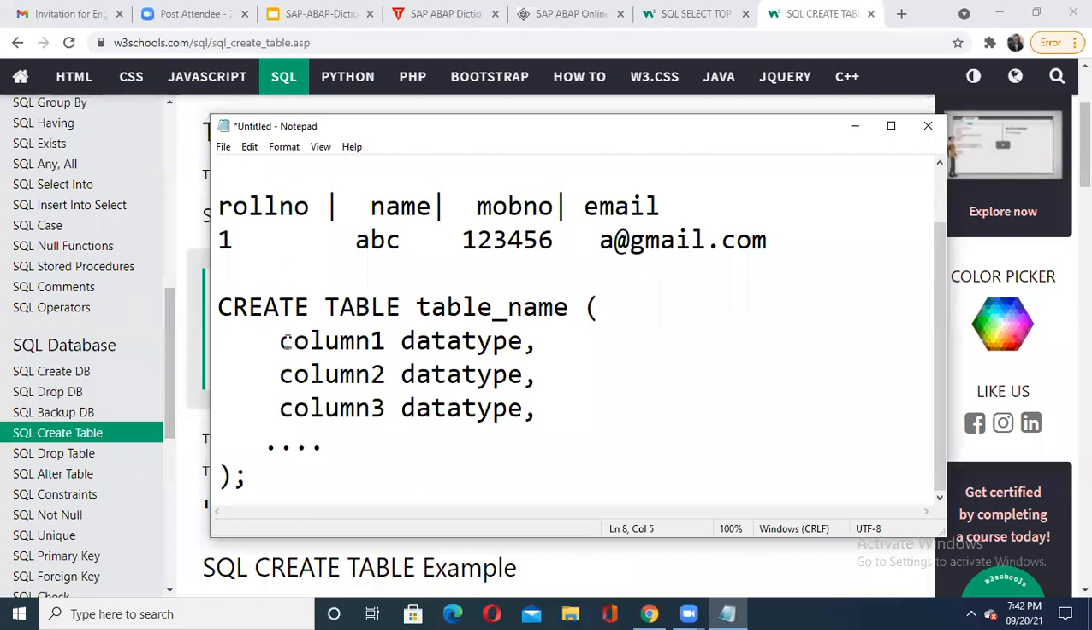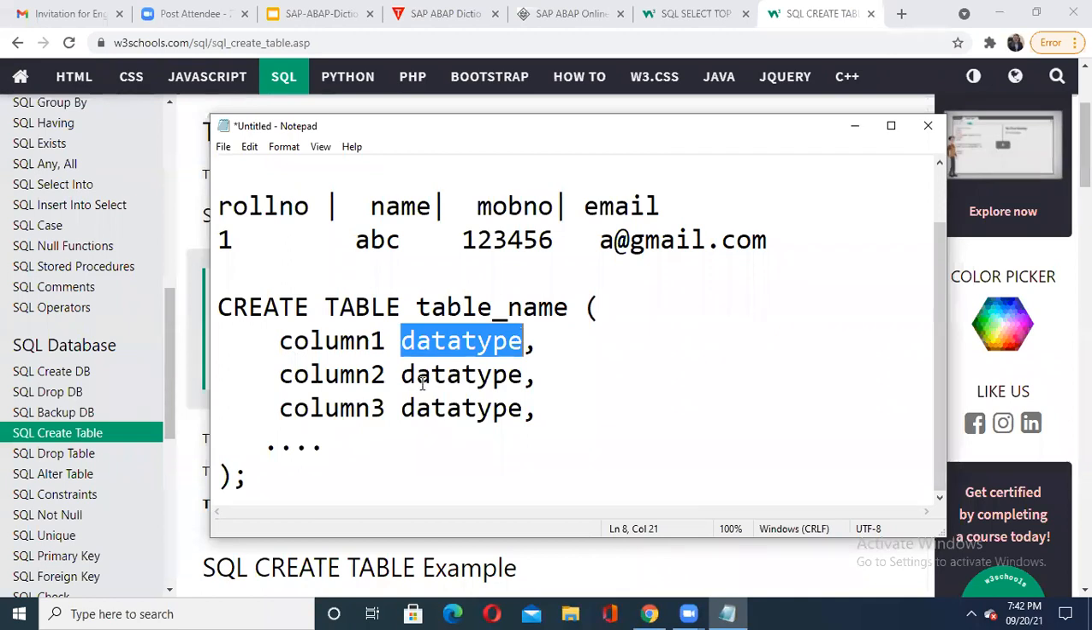Suppose my first column name is roll number, so I'll write roll number. Then I have to mention the data type. See, it is very important. You have to mention the data type, and inside the bracket, you may mention the size. Roll number will be of how many digits? I may say 3 digits max. So I will write inside the bracket 3, or varchar 3. Okay, like this. Then here I may write number inside the bracket 3 like this.